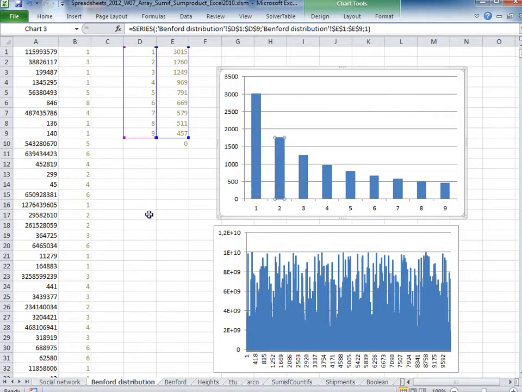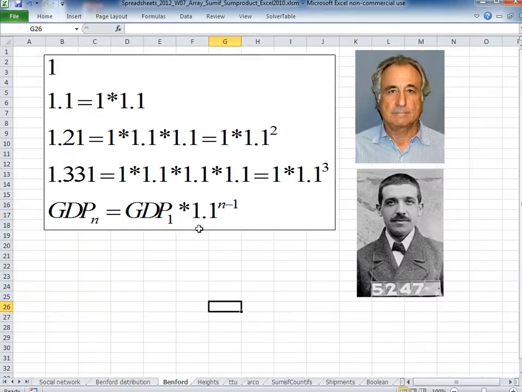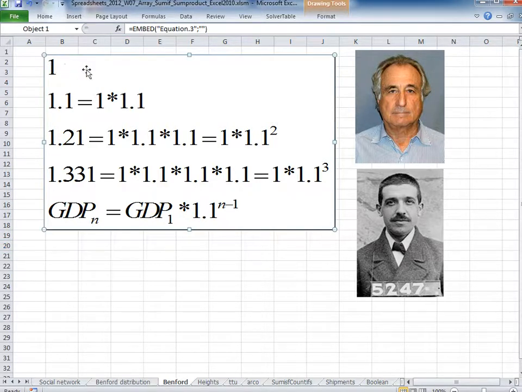We bring one example from finances. Namely, here we have the financial state of a country. Let's say that country's GDP, or gross domestic product size, is €1 in the first year, and it grows by 10%, which means that it's 1.1, which is 1 times 1.1 in the second year. Furthermore, the third year grows 10% again, which means that in the end it's 1.21, which is 1 times 1.1 times 1.1. And we see that we have actually taken 1.1 to the power of 2 here.